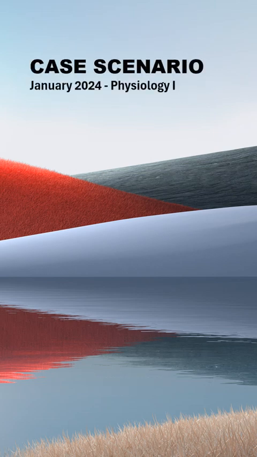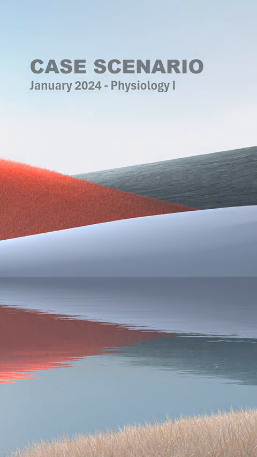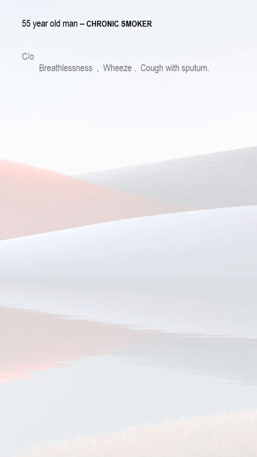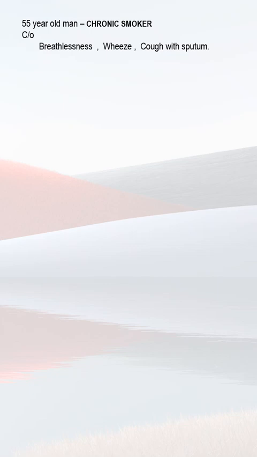Today, let's discuss a case scenario which was asked in January 2024 Physiology Paper 1. A 55-year-old man who is a chronic smoker came with complaints of breathlessness, wheeze, cough with sputum for the past 5 years.